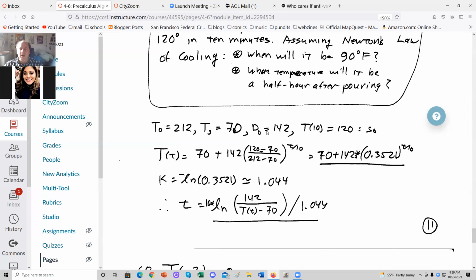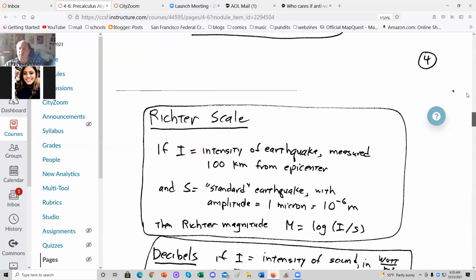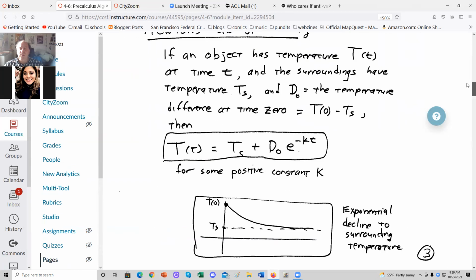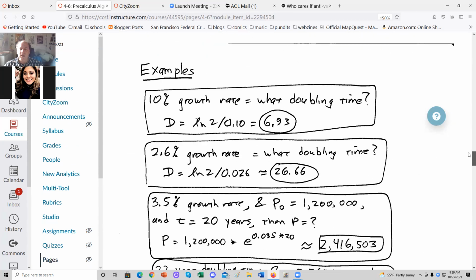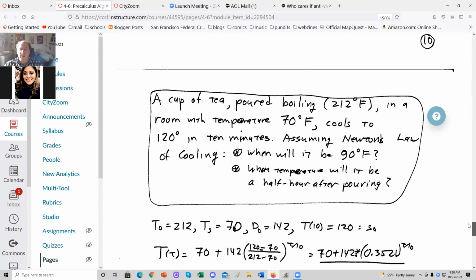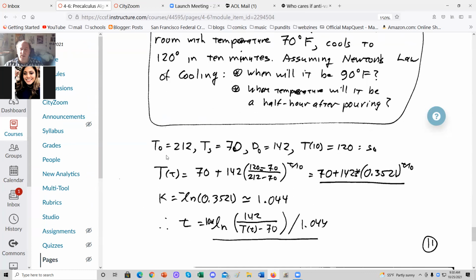So here we go. Let's remember our formulas. T equals TS plus D naught e to the negative KT. T naught is 212, TS is 70. D naught is the difference. 212 minus 70 is 142. T at 10 is 120. So this is T star is 10. T at T star is 120.